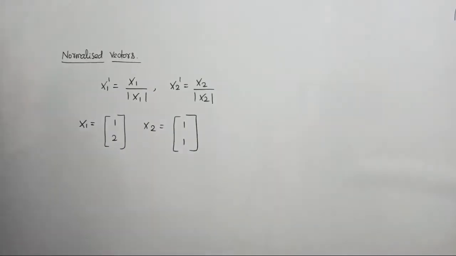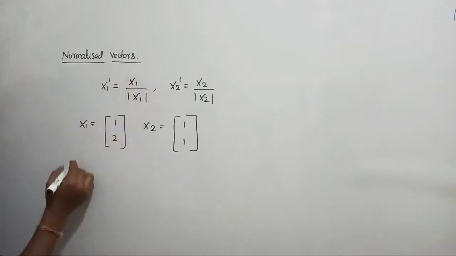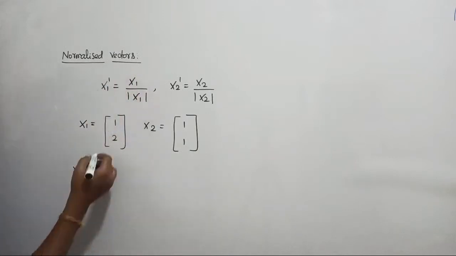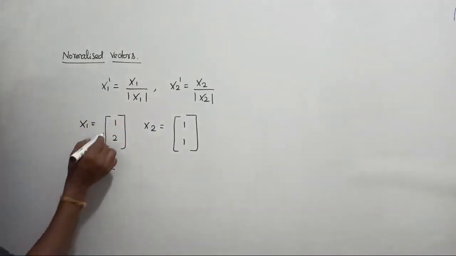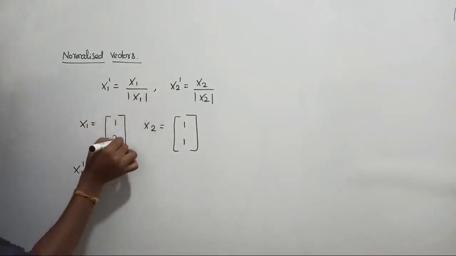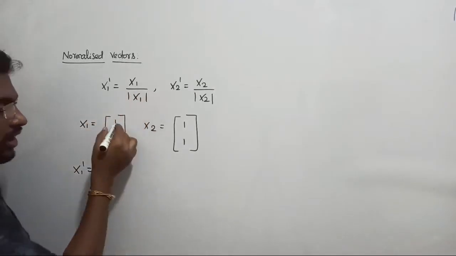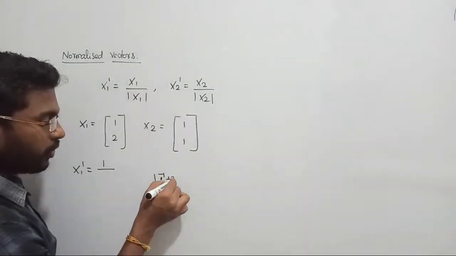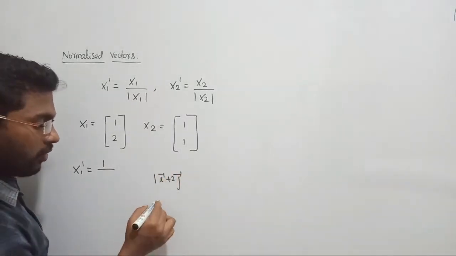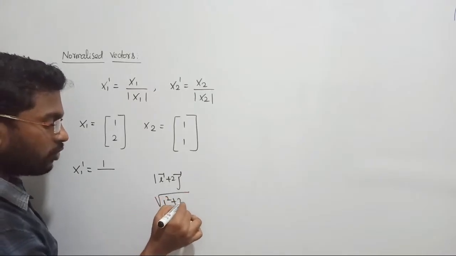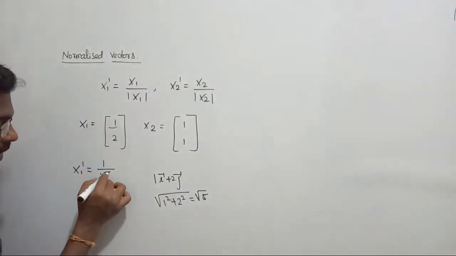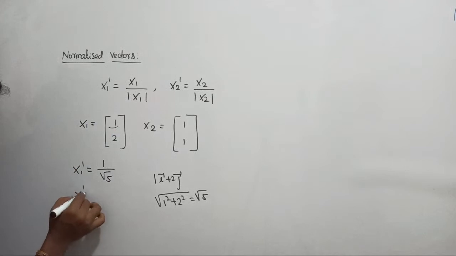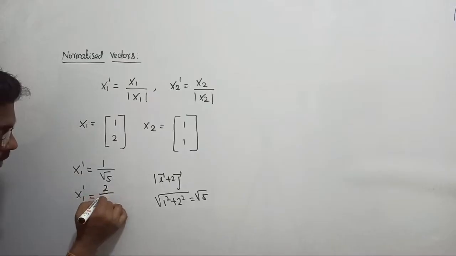Now if they ask for the normalized vector, we should find x1 dash. Take x1; the first variable is 1, upon the magnitude of x1, so you have to consider the whole x1. The whole x1 is 1 into i vector plus 2 into j vector. Its magnitude is root of 1 square plus 2 square, which equals root 5. So the first component can be written as 1 upon root 5, and the other variable is 2 upon root 5.